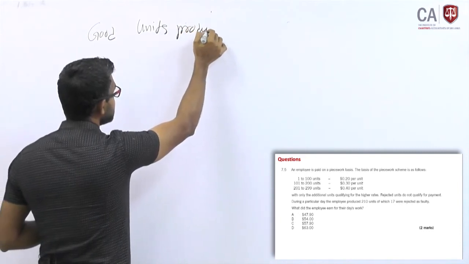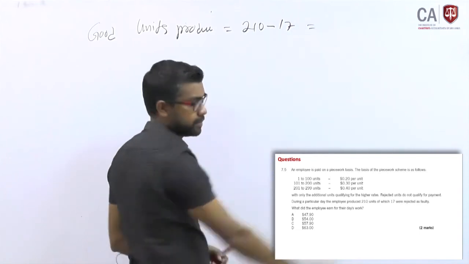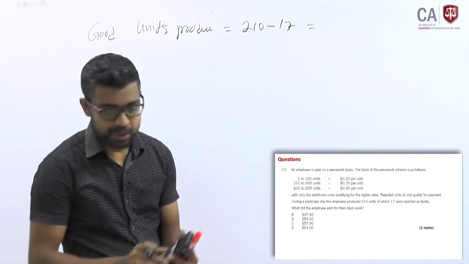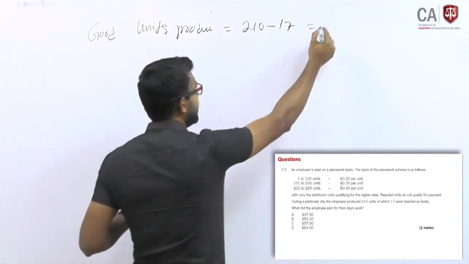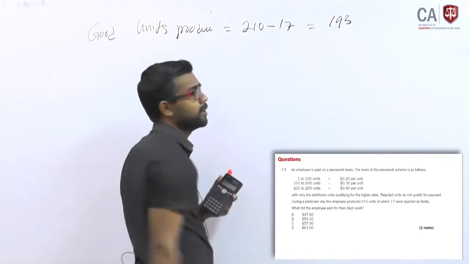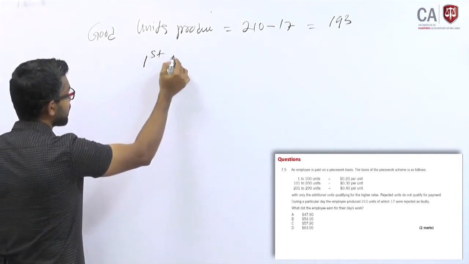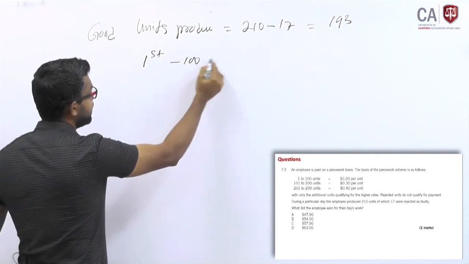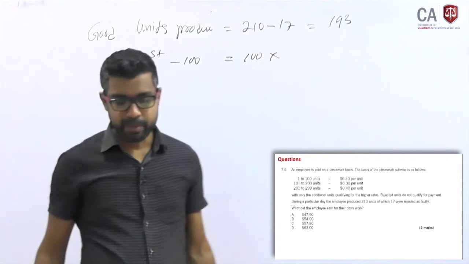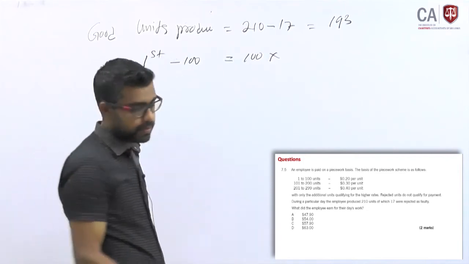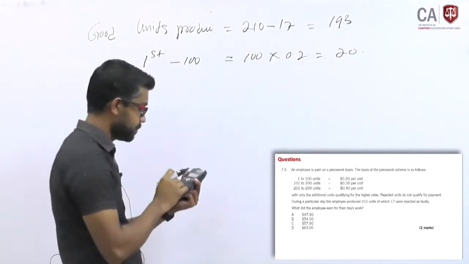Produce. 210 minus 17, how much? Because 17 units are faulty, you have produced 193 good units. So, first 100. For the first 100, how much do you pay? 1 to 100 at 0.2 is 20.